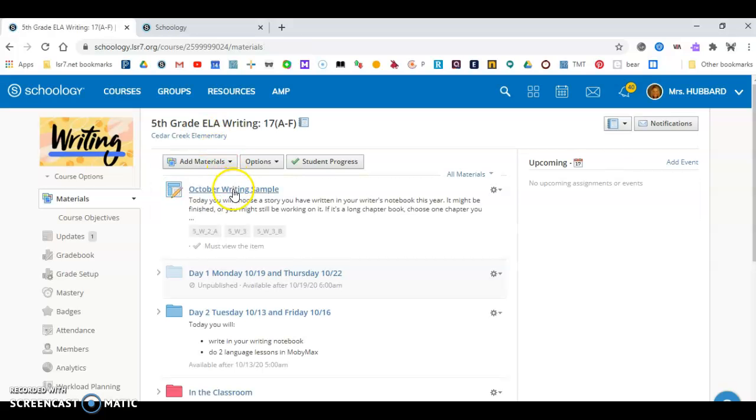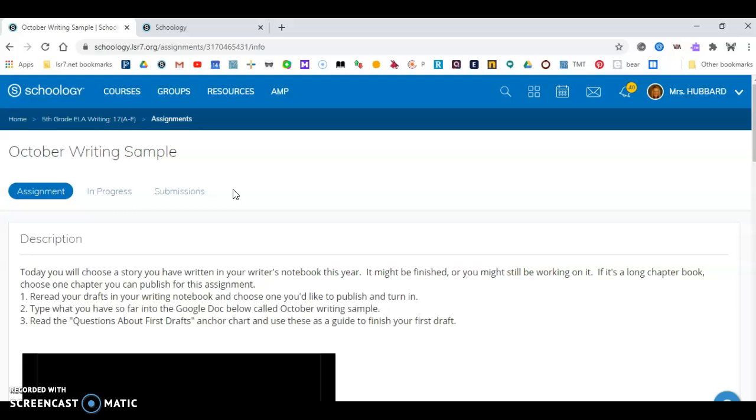It's in the October writing sample. So you will click on the October writing sample. Yours looks slightly different than mine.